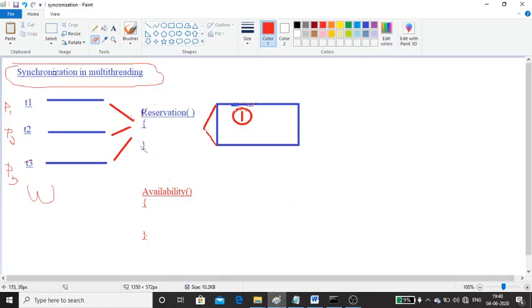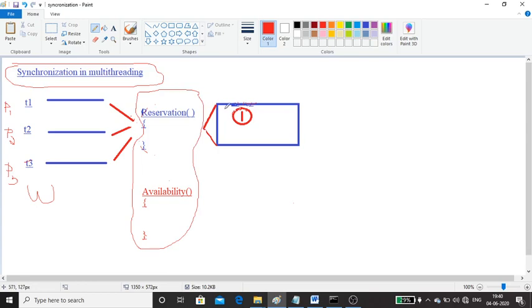Hello everyone. In this video, I'm going to explain the concept of synchronization in multi-threading, or synchronization in Java. First, I'll take a real world example to explain why we need synchronization. Assume we are in a real world application, reserving a seat in a bus online.